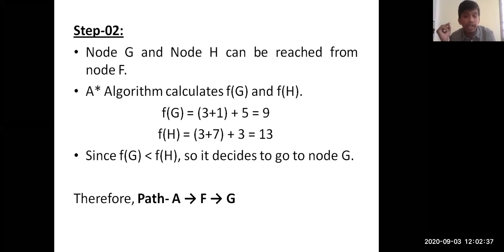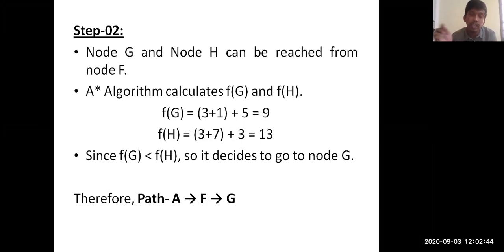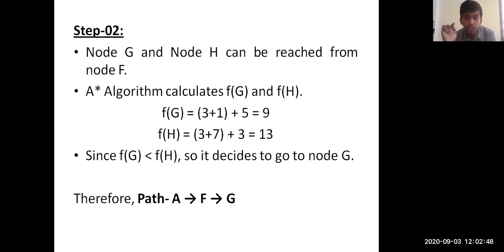The h of n value should be that of the next node you are going to take, and for the g of n value, you need to add the complete path. Then only will you get an optimal path. That should be very clear. Whenever you explain the question in your examination, you need to give solutions in this manner very clearly. Then only will the path be understood by the examiner and you'll be awarded full marks.